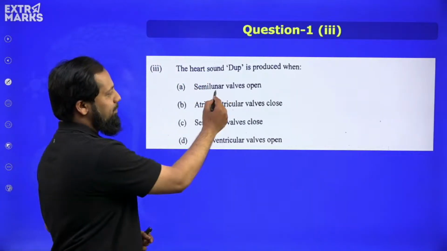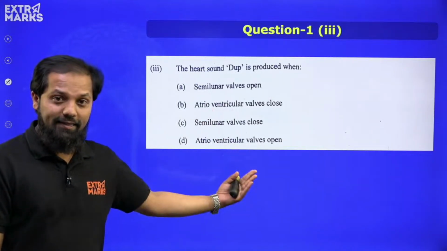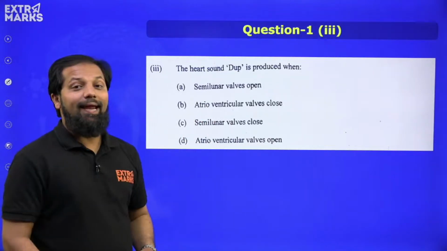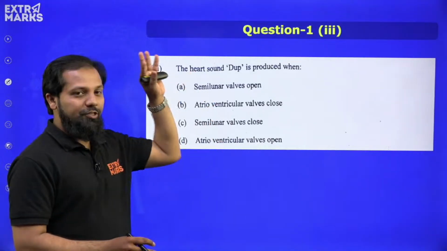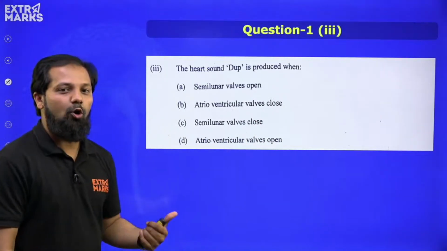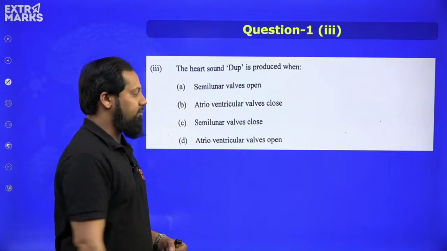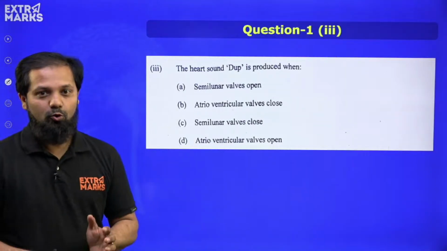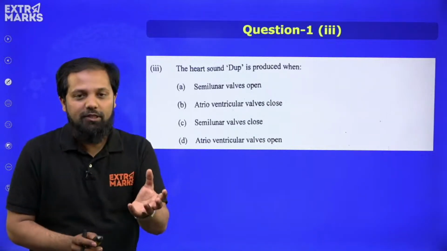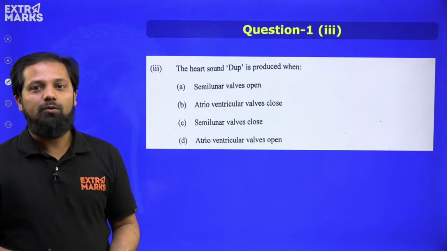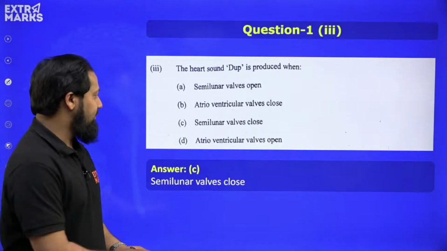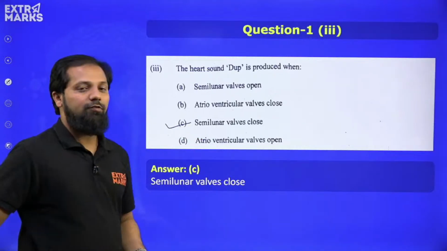Option A suggests that the semilunar valves open. Is it at that time that we get the dub sound? Or option B, the atrioventricular valve getting closed. Option C suggests that the semilunar valves are closed, and option D tells that the atrioventricular valves are open. So when you carefully examine it, the dub sound usually comes when the semilunar valves close. So option C will be the correct answer for the question.